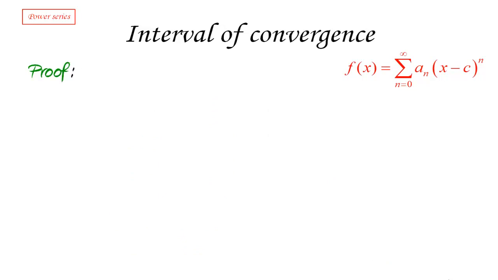So let me show you why that property about the interval of convergence is true. I'm actually going to show you only under one situation, which is pretty much the core of the argument, and then we're going to say something about other situations. So let's assume that the limit as n goes to infinity of the absolute values of a_(n+1) over a_n is some number L which is greater than 0.